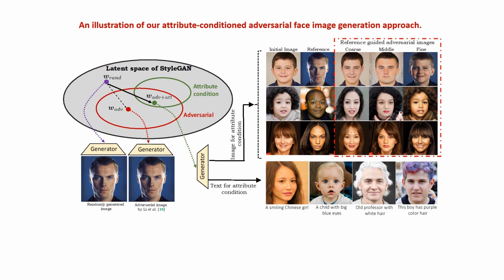So, this is an illustration of our proposed approach. Our attribute-conditioned adversarial face image generation approach generates face images with some specific attributes via guidance from either a reference face image or a reference text prompt. Instead of generating a face image randomly, as shown in the purple dot, and making it adversarial using the recent state-of-the-art approach by Lee et al., we leverage the highly disentangled latent space of StyleGAN2 to generate these attribute-conditioned adversarial faces.